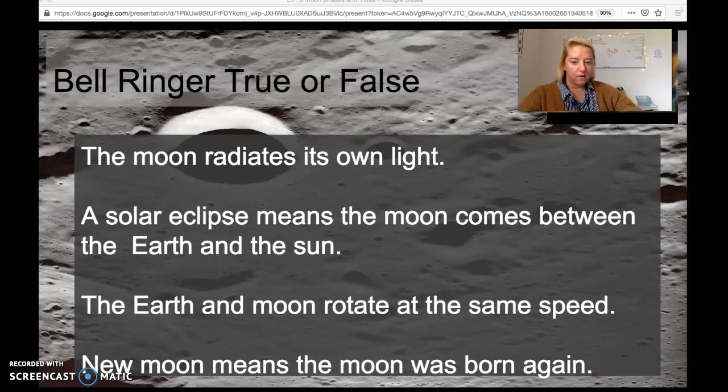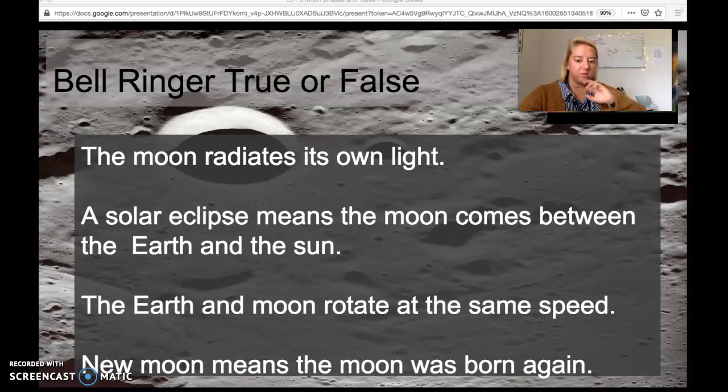So true or false, the moon radiates its own light? We know that this is false. True or false, a solar eclipse means that the moon comes between the earth and the sun?